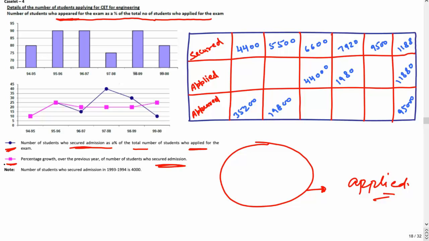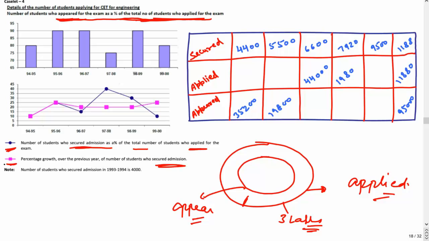Now you can see the first graph is showing the percentage of people who appeared as a percentage of the total number of students who applied. So can I say, out of those who applied, like for CAT every year, let's say 3 lakh students apply. But you know that not everybody gives the exam. So appearing will be here. And this percentage is given to you. The relation between these two Venn diagrams is given in the very first graph. Okay, I hope it is clear to you now.